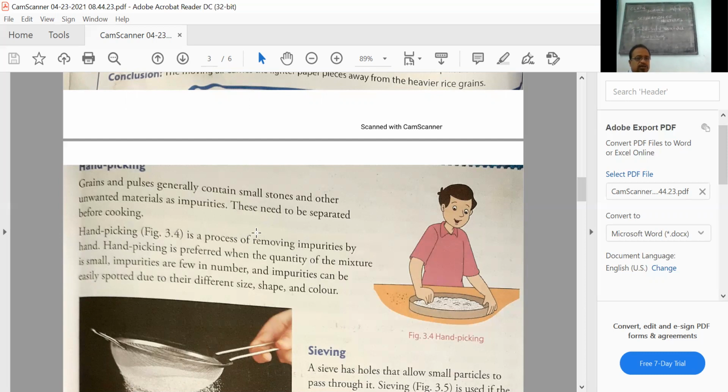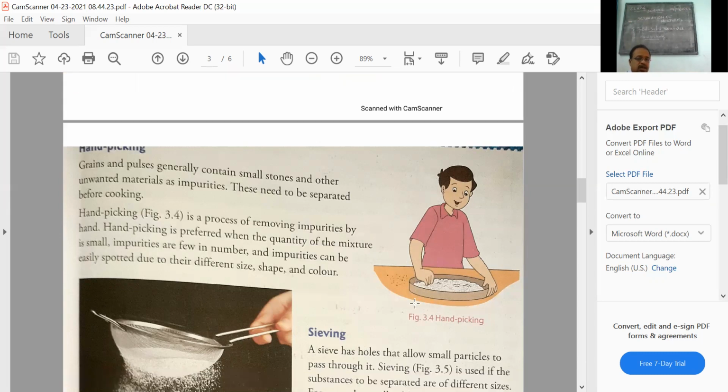Hand picking is preferred when the quantity of mixture is small, in the sense maybe of 1 or 2 kilos, etc. Not too much. If it is of quintals, then it is very difficult. Impurities are few in number, and especially easily spotted due to difference in the size, shape, and color. Okay, on a small scale, this particular process is carried out.